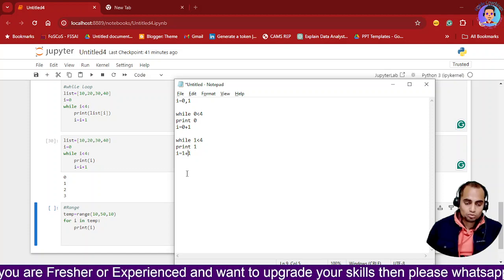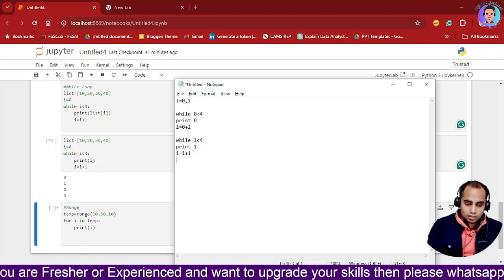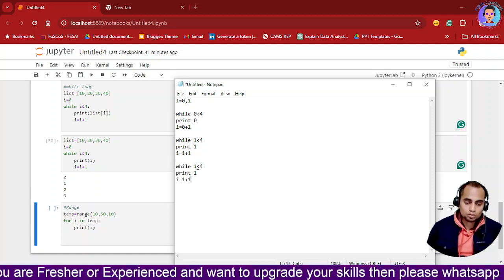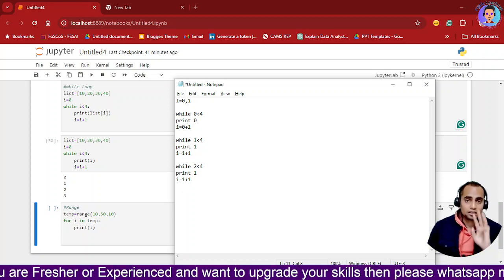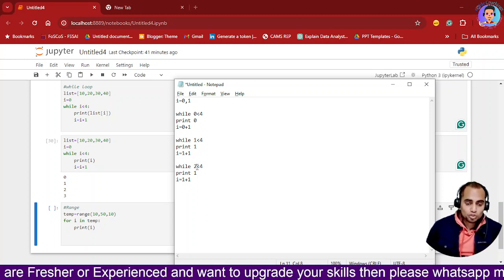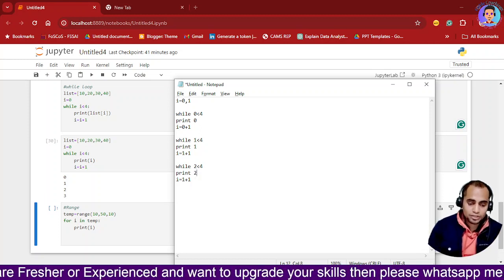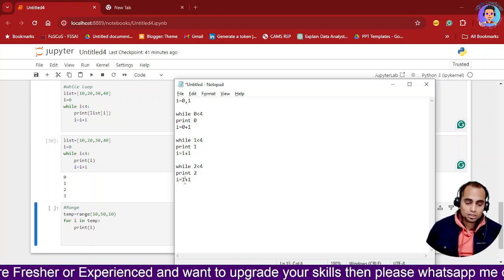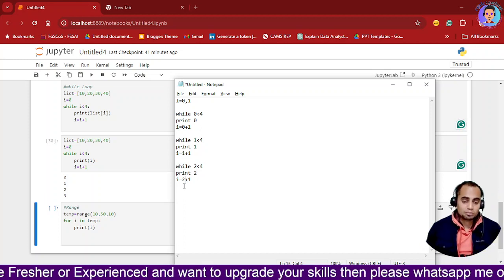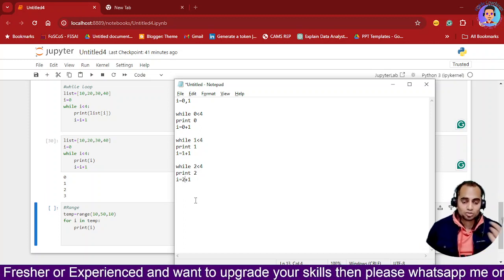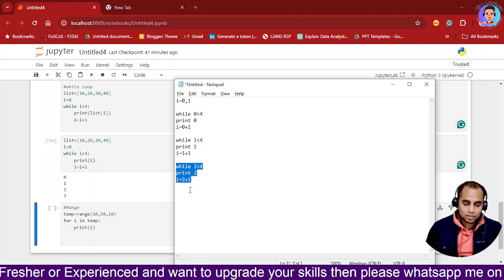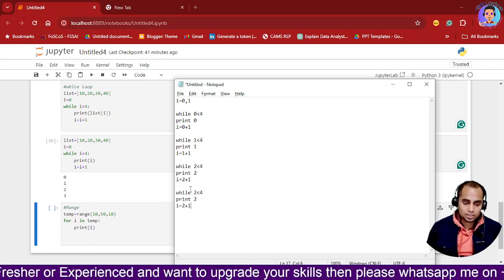Okay, so it will go over here and then it will compare in the third loop. I will be 2. 2 is again less than 4, so it will come here and then it will print 2, and then over here I is 2. Now I became 3. 2 plus 1, that is 3. Okay, again it will copy and it will go over here.